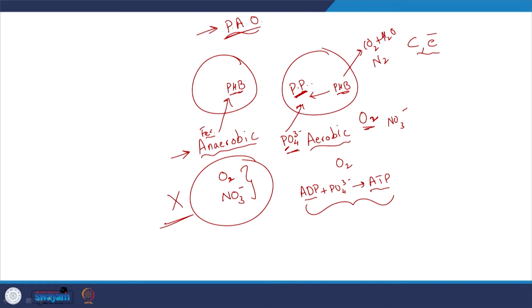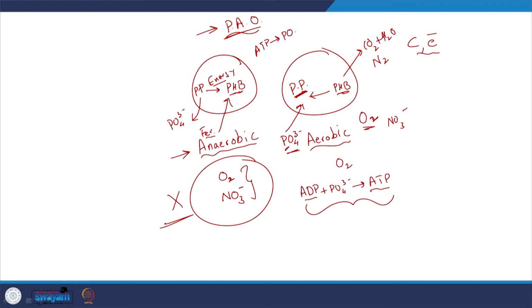For this they need energy, right. And how will they get this energy? By the transformation of polyphosphates, during which phosphorus will be released. So, energy will be released from this and that will be used to accumulate these PHBs, right. And in this process you have the energy or the electrons carried in this way.